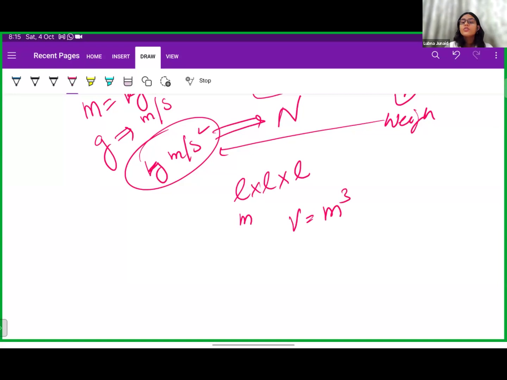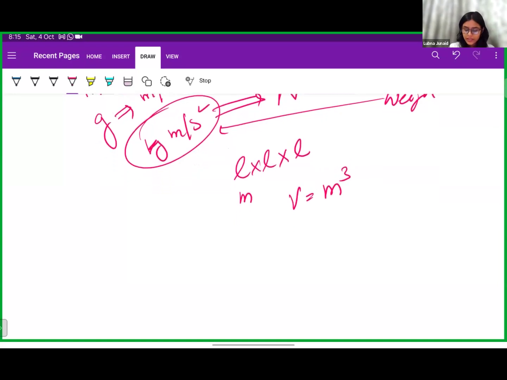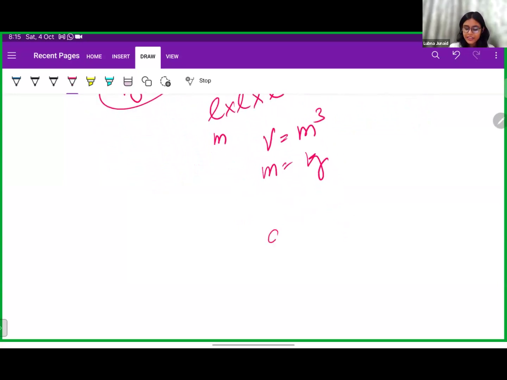Now, since we know that the unit of mass is kg and the unit of volume is meter cube, we can easily find the definition for density. What is density? Density is basically the ratio of mass to volume, which is kg per meter cube, right?